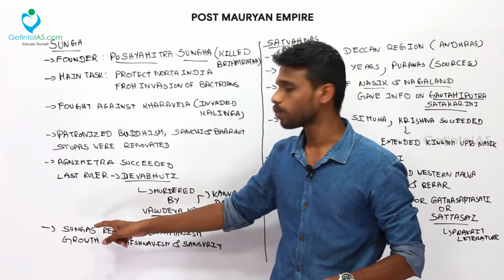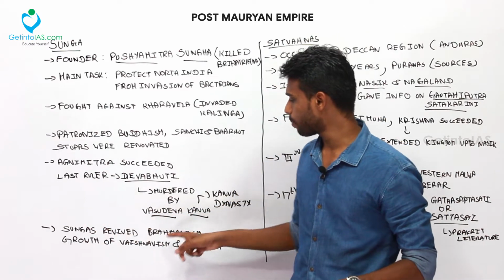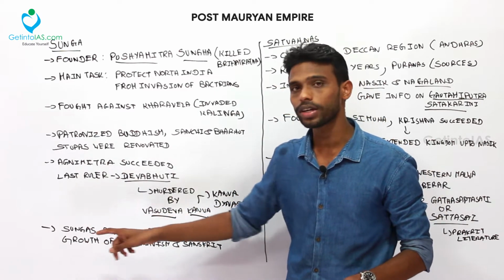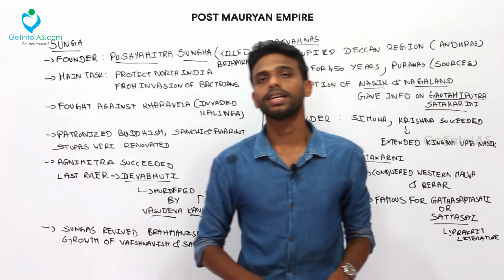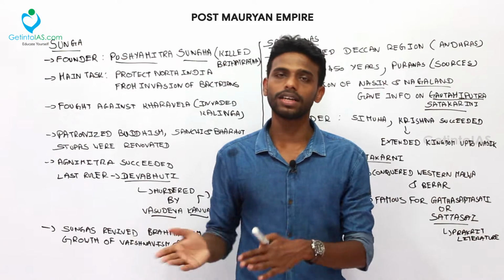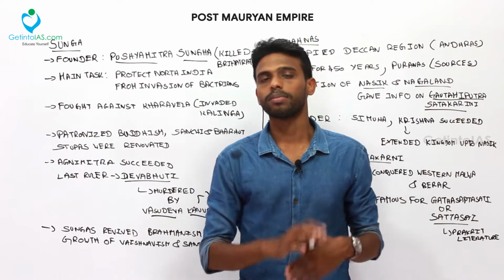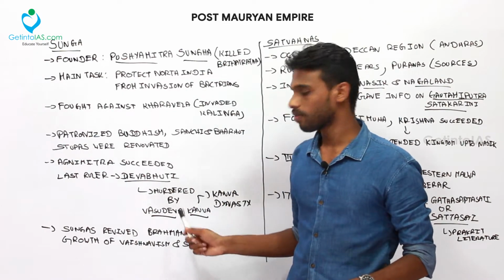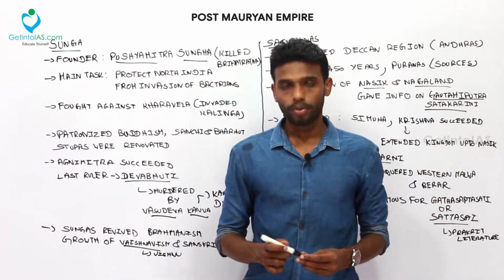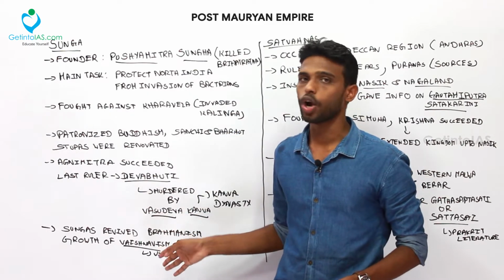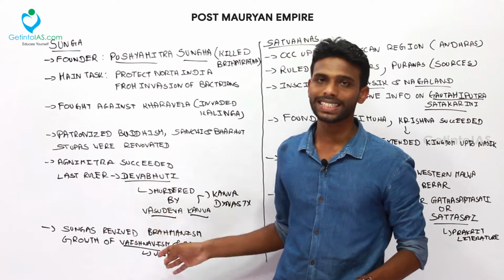What role did the Shungas take? They revived Brahmanism, and also promoted the growth of Vaishnavism and Sanskrit. They promoted the Sanskrit language after the Pali and Prakrit of the Buddhist period. Vaishnavism means promoting the worship of Lord Vishnu. That is what Vaishnavism is.